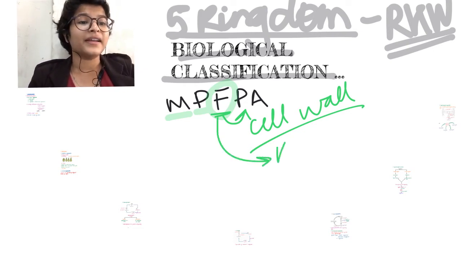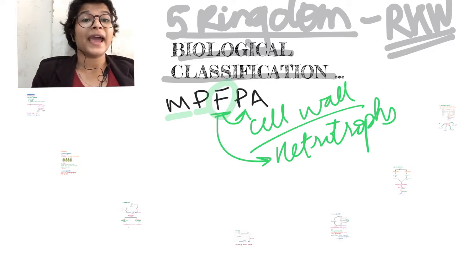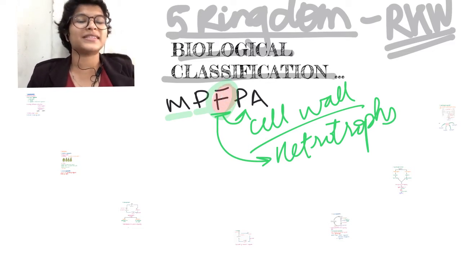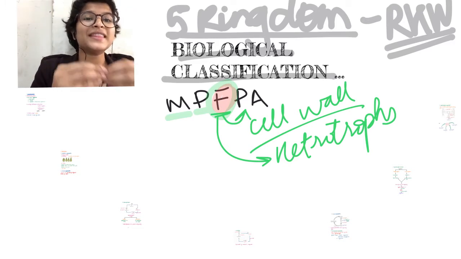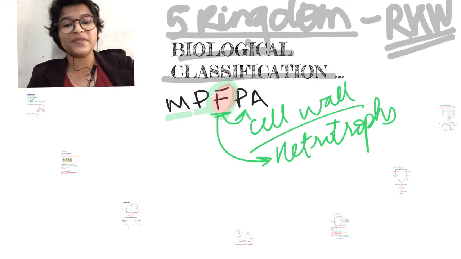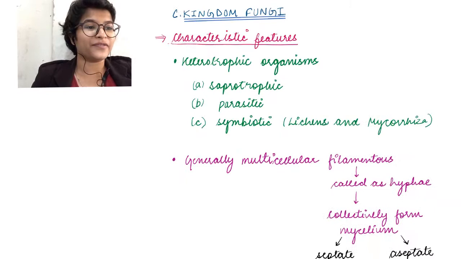Fungi are heterotrophs, and that is why they cannot be classified with plants. And therefore, an entirely new kingdom called kingdom Fungi was established. Okay? So in this chapter, we will be learning all about kingdom Fungi. So let's start today's video learning about the general characteristics and features of kingdom Fungi.